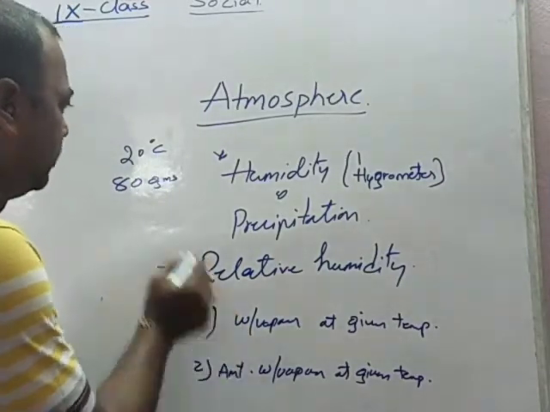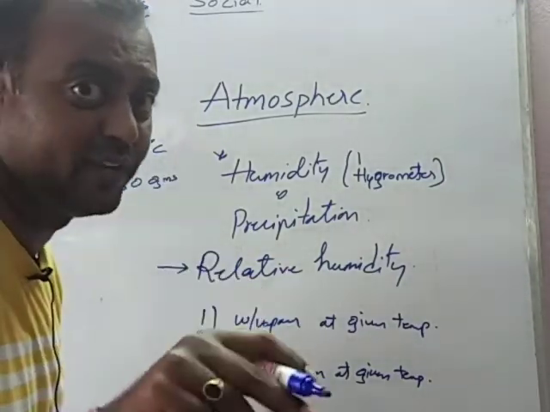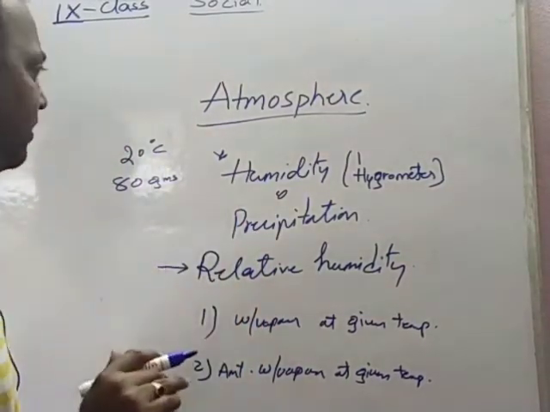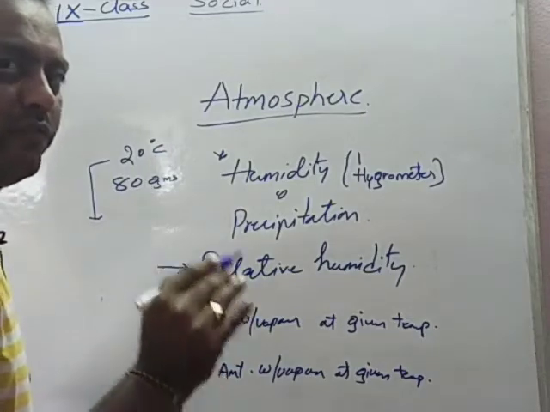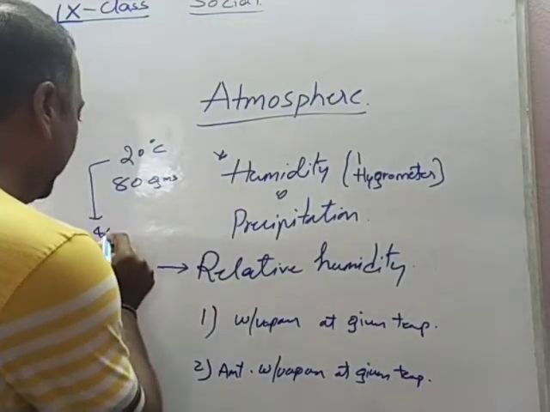This is the first one: it can hold 80 grams. Is it actually present? No. What is actually present at that temperature is only 40 grams of water vapor.